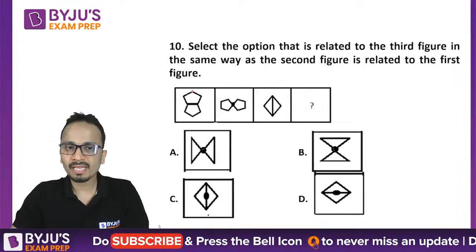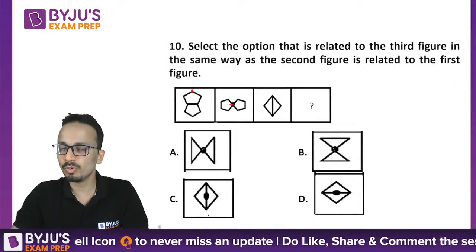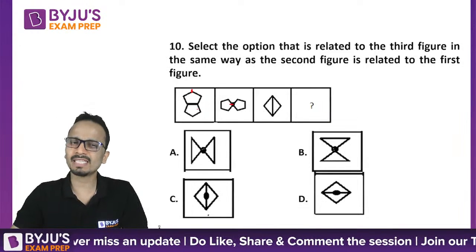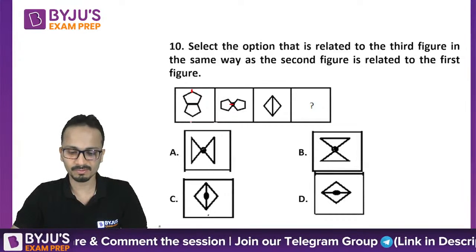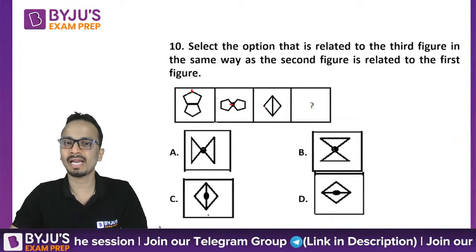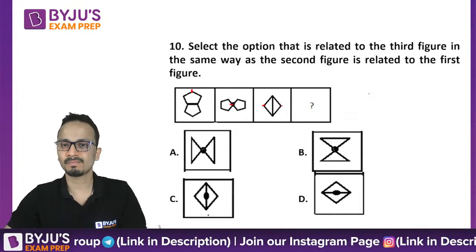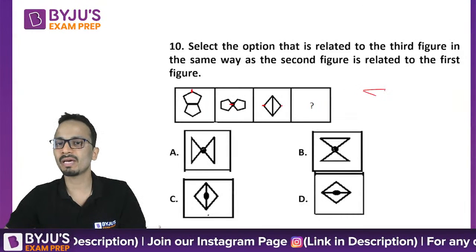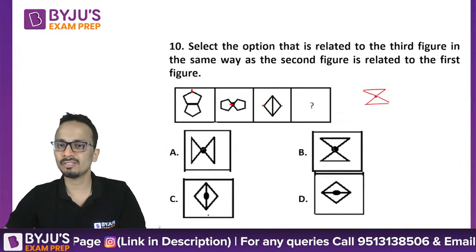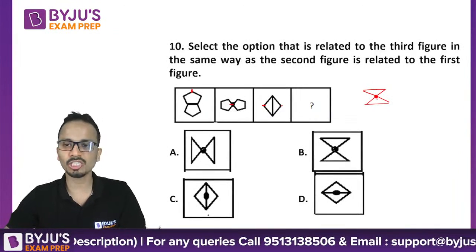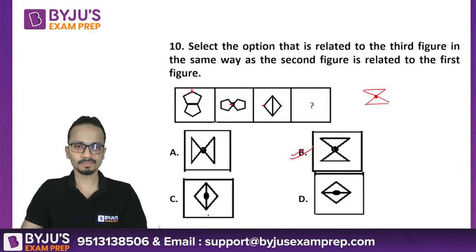So here the pentagon is pointing upwards. Here the pentagon is pointing inwards. So I can say that both the pentagons are rotated by 90 degrees. So these triangles will be rotated by 90 degrees. One of the triangles will become like this and another triangle will become like this, and their edges will touch each other, and the correct answer will be option B.